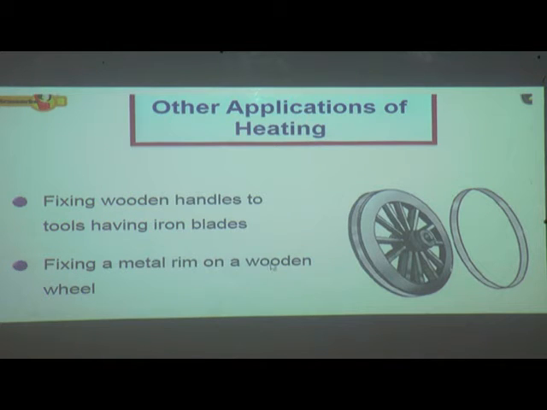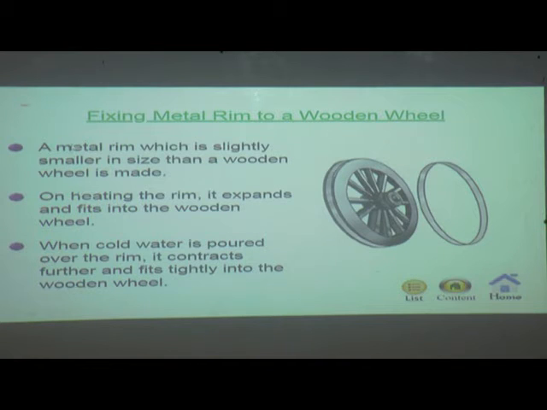Fixing a metal rim on a wooden wheel. Let us see about this in detail. A metal rim which is slightly smaller in size than a wooden wheel is made. See, this is the metal rim and it is smaller in size than the wooden wheel. A metal rim should be smaller than the wooden wheel.